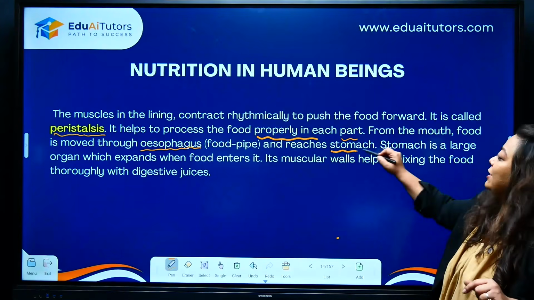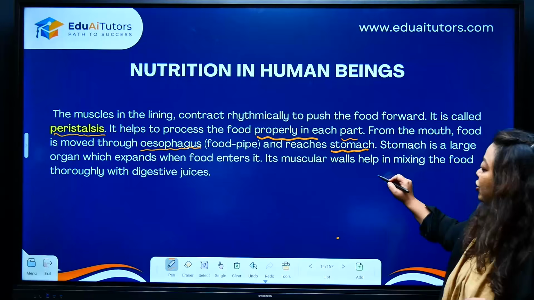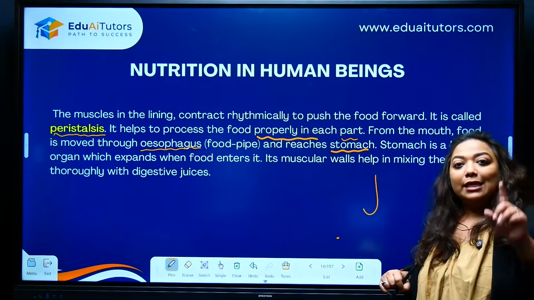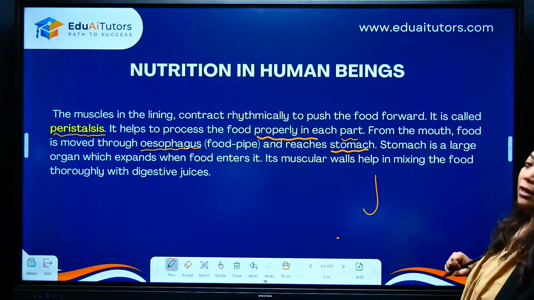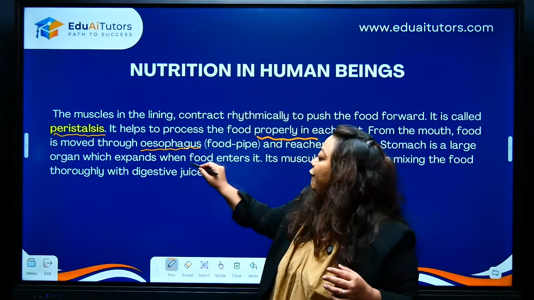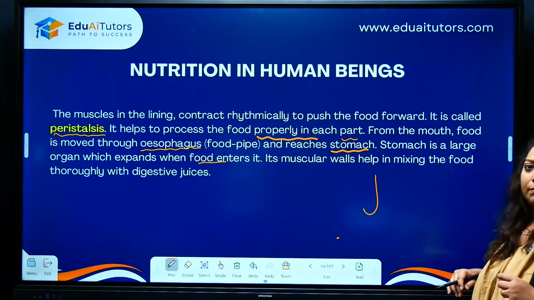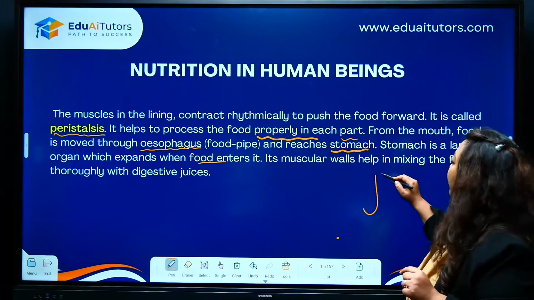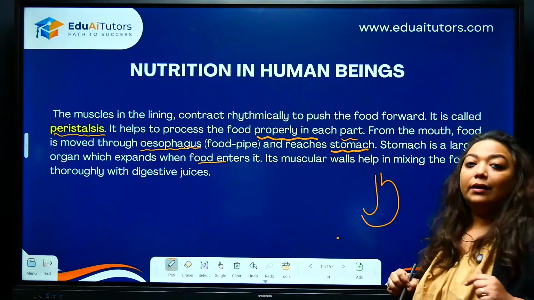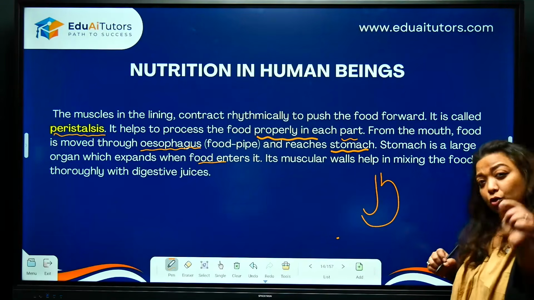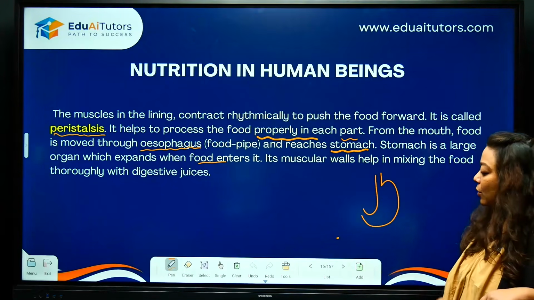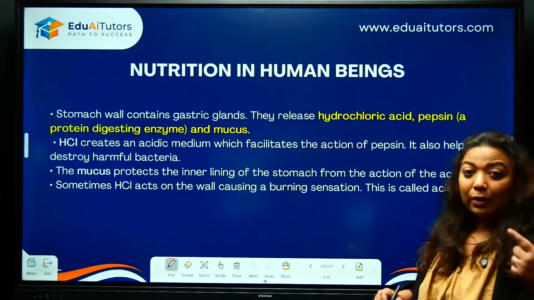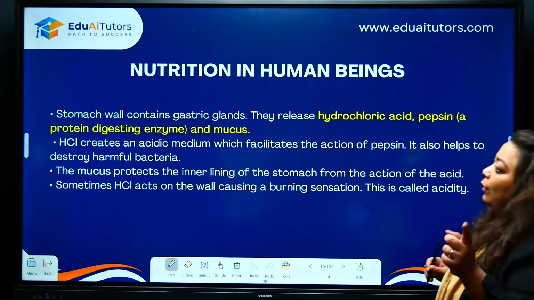Further, once it reaches the stomach, your J-shaped organ. This J-shaped organ is the one which will expand when the food enters. Okay, keep this in mind. Further, what also you see is this J-shaped organ will have certain digestive juices. We are going to see what are those digestive juices because there will be a question based on that. Look at this.